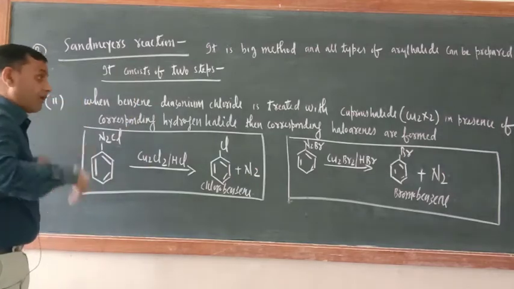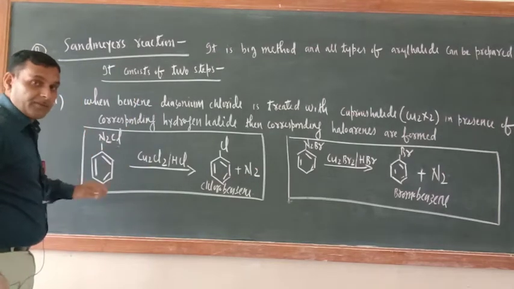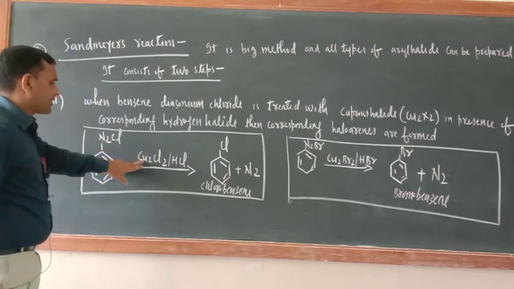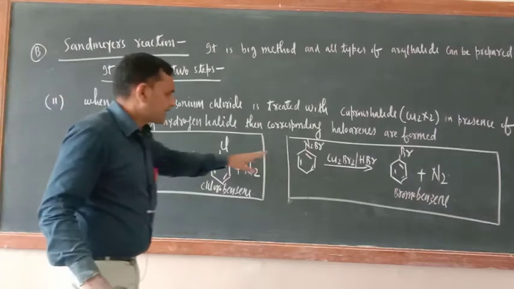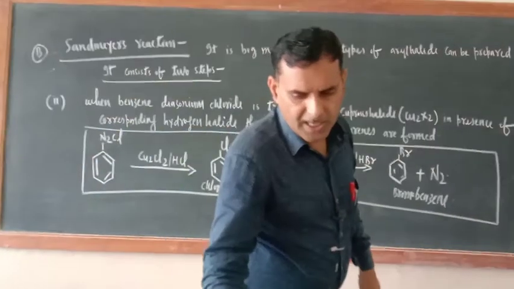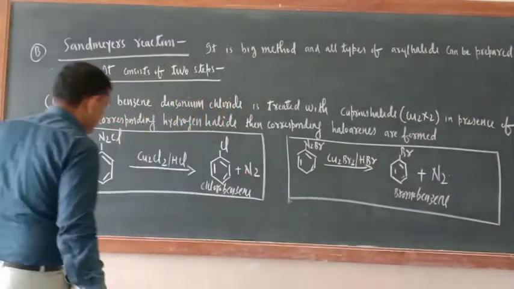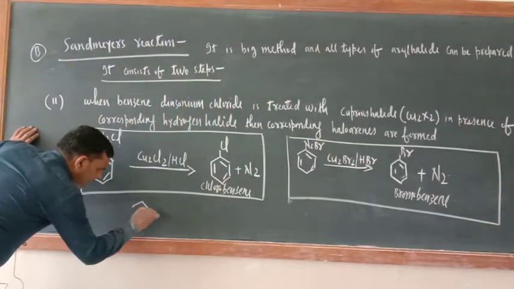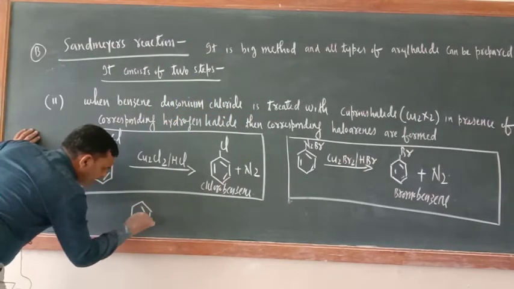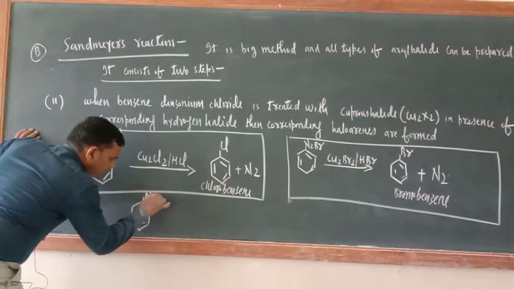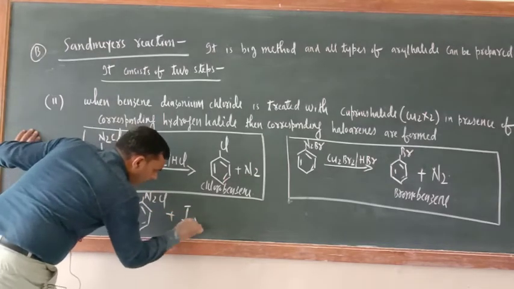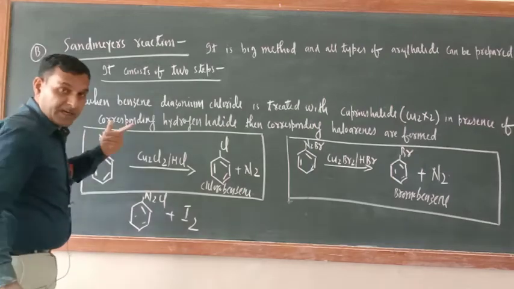Okay, now what is the method of preparation of iodobenzene? For the preparation of iodobenzene, these catalysts are not required. Directly, N2Cl is there. Treat this N2Cl with I2. You know iodine is a better nucleophile.